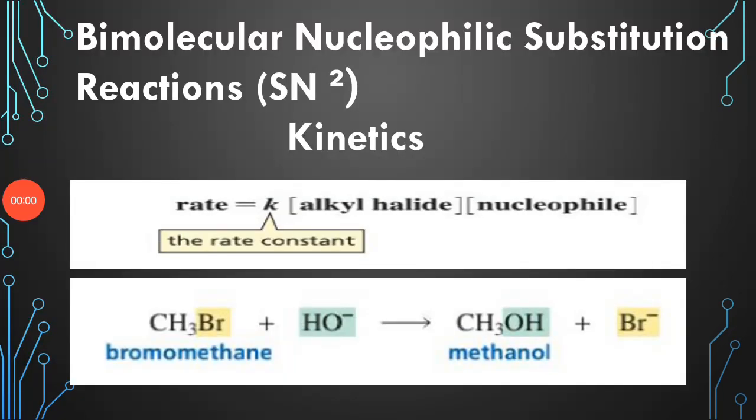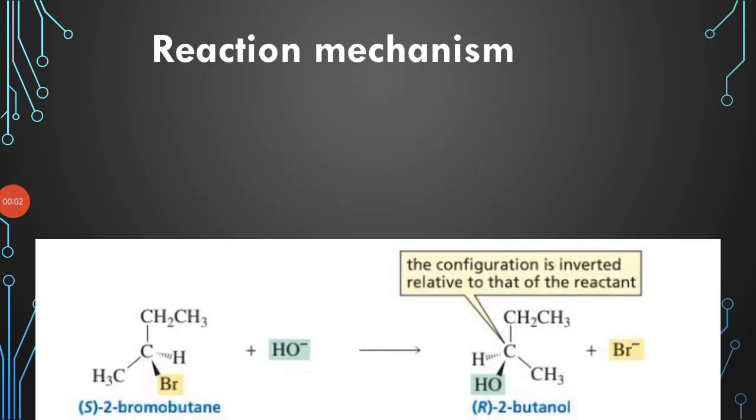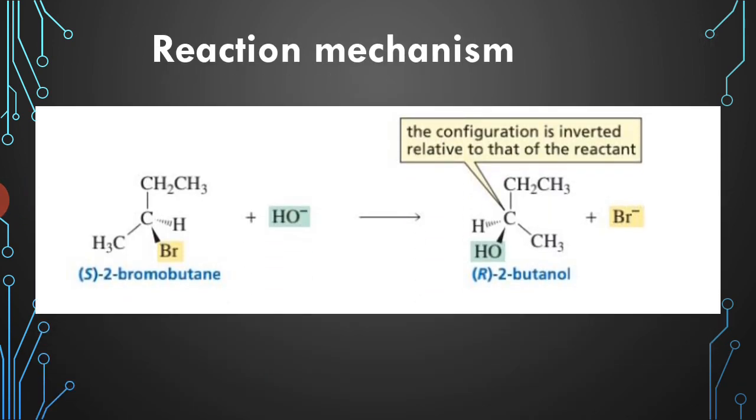Okay. Next, the reaction mechanism. In this mechanism, the hydroxide ion approaches the carbon atom carrying the halide from the opposite side of the C-Br bond for the bond formation, that is C-OH bond formation. This type of attack is called the backside attack. At the same time, the C-Br bond is breaking.